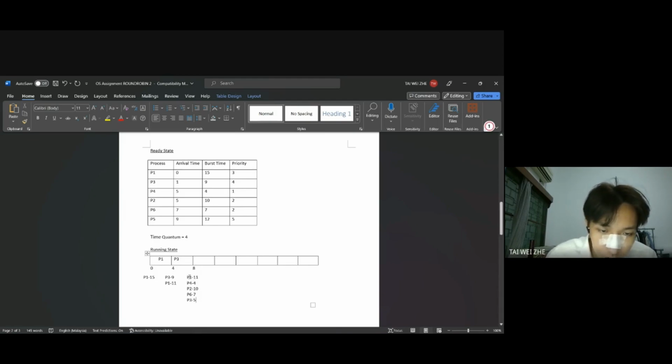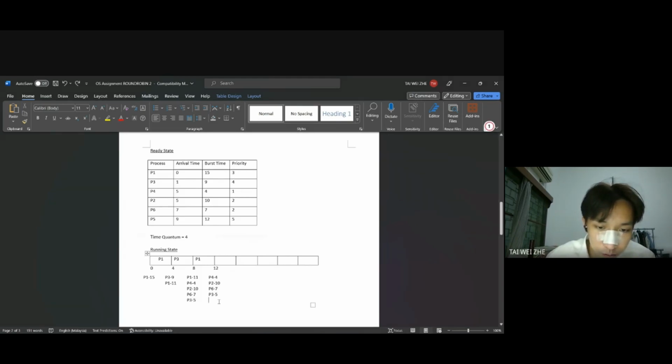Next, we put P1 above, and here the maximum is 4, so we subtract 4. After that, we put P4 above, P4, 4, P2, 10, P6, 7, P3, 5.